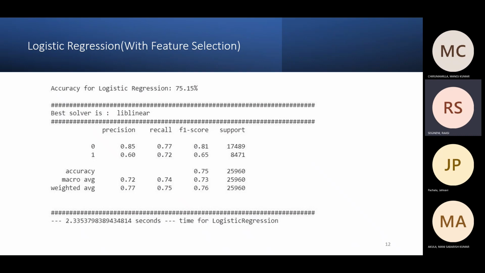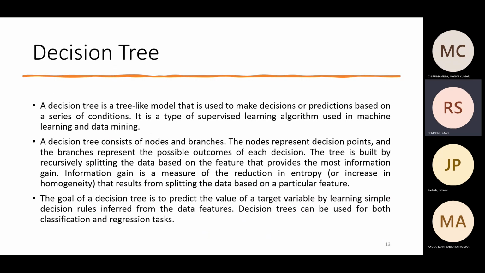Now I'm going to explain the decision tree, which is the next algorithm. We use a decision tree to make decisions or predictions based on certain conditions we give it. A decision tree consists of nodes and branches. Nodes represent the decision points, and branches give the possible outcome of each decision.